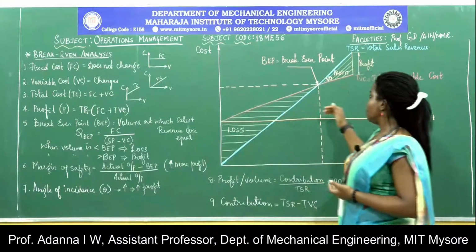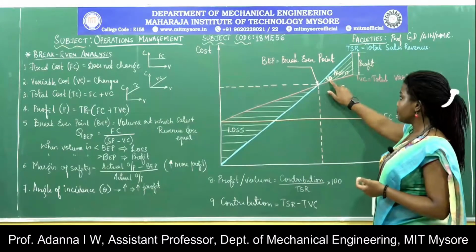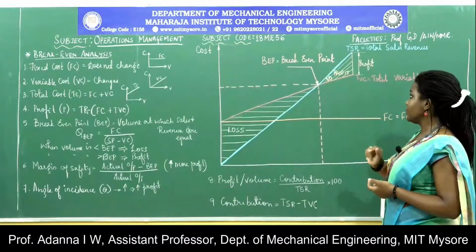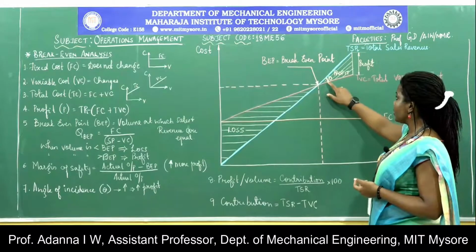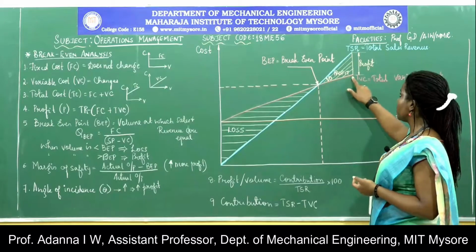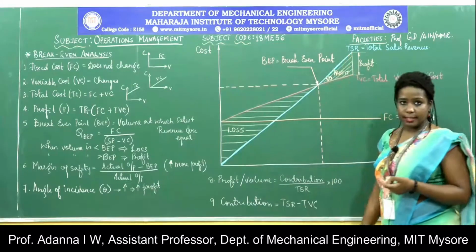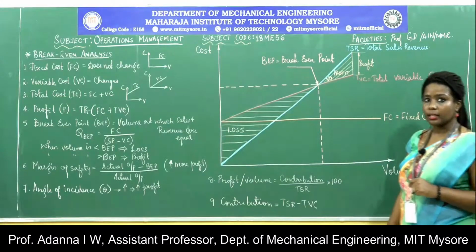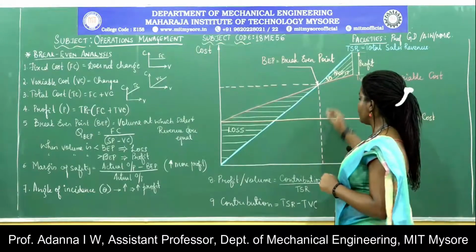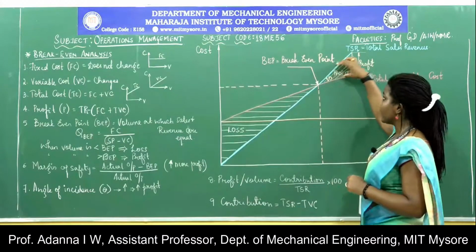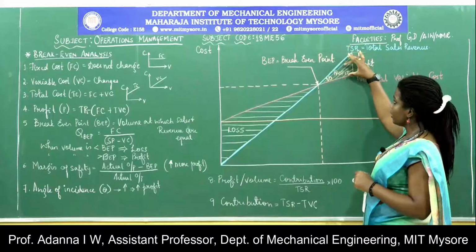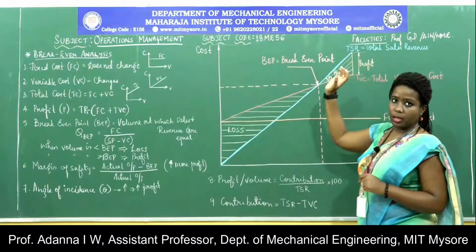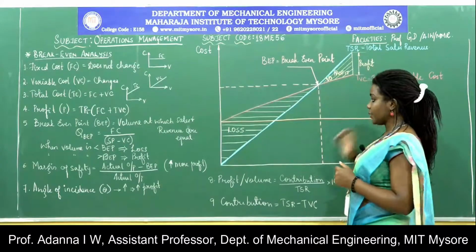The next is the angle of incidence, which is theta. The angle of incidence is the angle between the total variable cost and the total sales revenue lines in the graph. So if this angle of incidence is higher, we get more profit, and if it is lower, you get less profit, as indicated in the diagram.